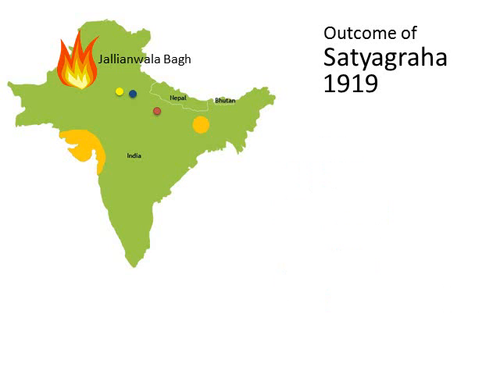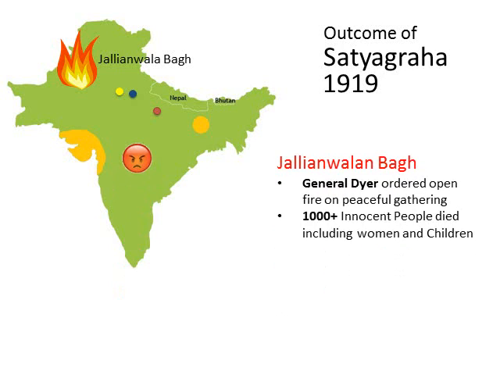It was a peaceful day of 13 April in 1919. It was the day of Baisakhi, and women and children all gathered in a small garden of Amritsar to celebrate Baisakhi. General Dyer went with his 45 men and ordered an open fire on the peaceful gathering. It led to the killing of more than 1,000 innocent people. This was the tipping point of all the rage and anger against the Britishers.